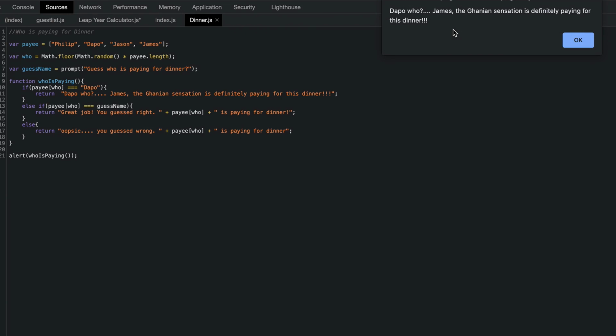James the Kenyan sensation is definitely paying for this dinner. So that's what I mean. Technically, that should have responded Dapo again. The computer wanted to play that joke on me again, but this time I got it, right? Dapo who? James the Kenyan sensation is paying. All right, let's run that one more time. See, this time around, let's guess Jason is paying, right? Jason is paying. What? Why is this computer trying to make me pay?